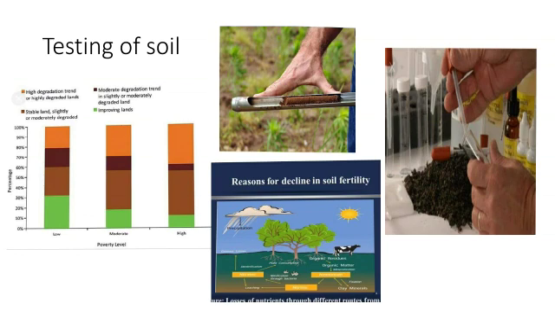Shadow soil. It is whitish in color and it is used for making statues and idols. Nowadays, Ganpati will come next month. So for Ganpati, we are telling that make the Ganpati idols with the help of shadow soil, so that the pollution will become less, isn't it? That is the shadow soil.